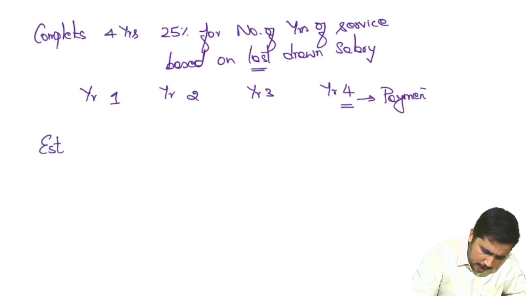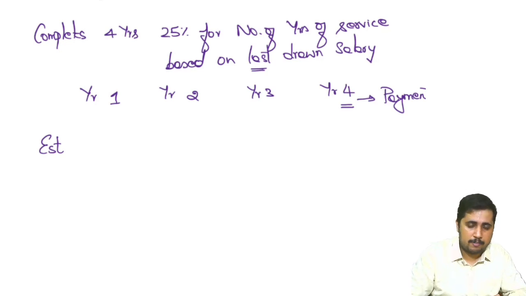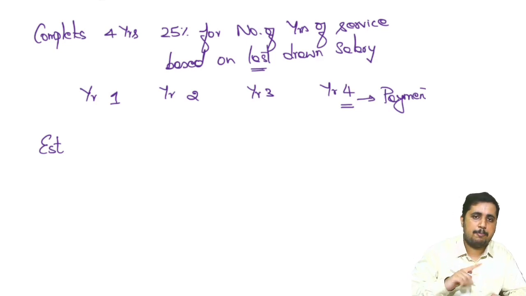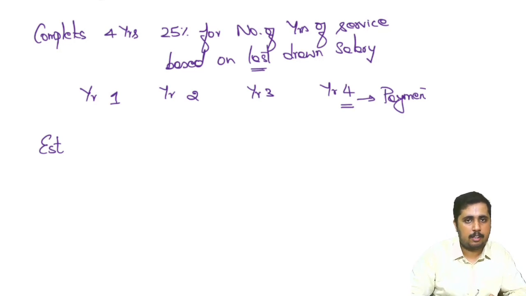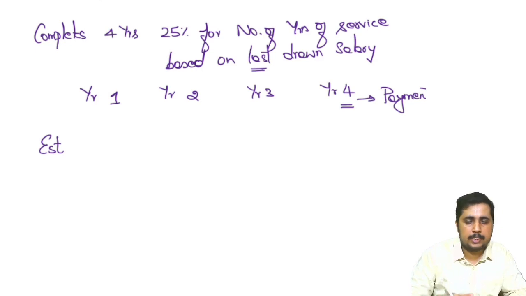So there are many estimates we are supposed to make. Estimates are not just one. How many years might he work? Here I told you 4 years, but that is not the case. Sometimes during the period of employment itself, some employees may die. If there is inflation involved, then what should be our increment rate? Because inflation is happening at 15%, but giving only a 3% increment will not suffice. All these factors need to be estimated.